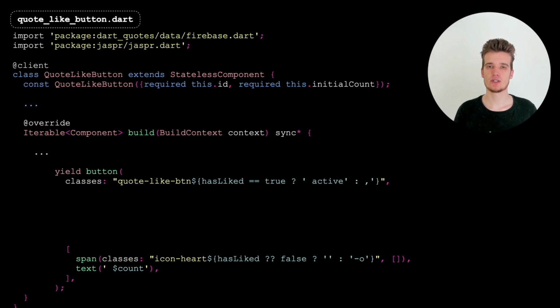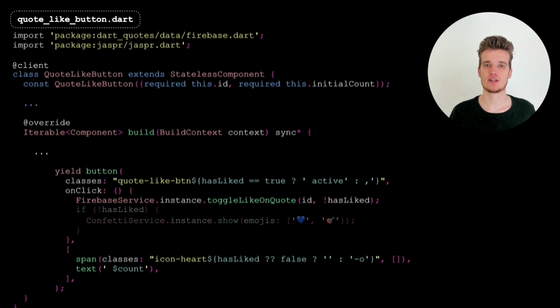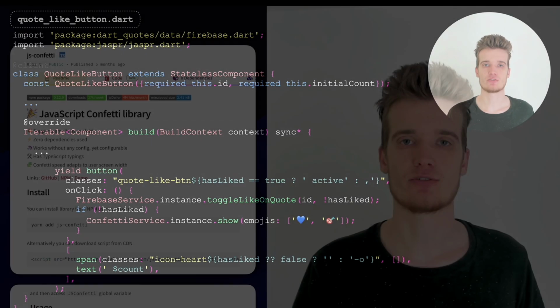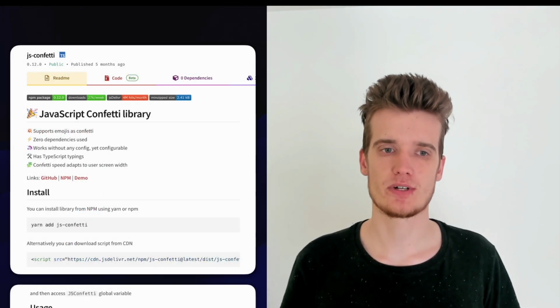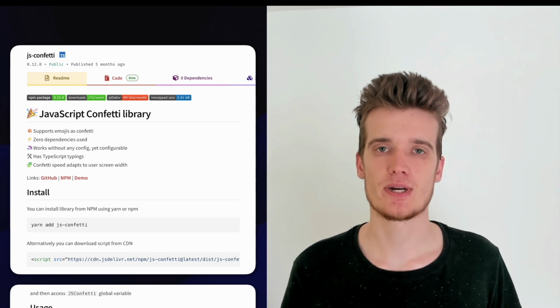Now, there's one more thing we need to do. While the button still updates automatically on the client, it's not clickable yet. So we need to add the onClick handler to the button. And we just assume we have this method here now to toggle the like count that will go in and update it in Firebase. Additionally, we want to show this cool confetti animation we saw earlier. And for this, I chose to integrate a JavaScript library. I found this on npm, the JavaScript package repository, and I'm going to show you how to integrate this now with Jasper, exemplary for basically any JavaScript library.